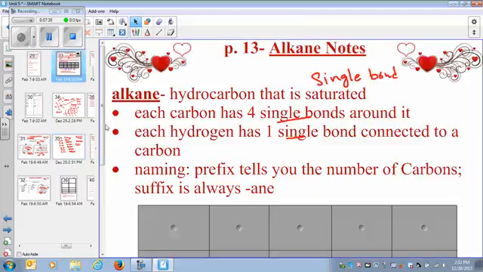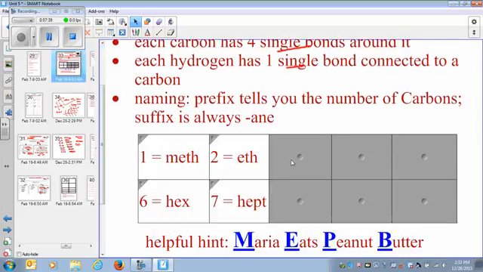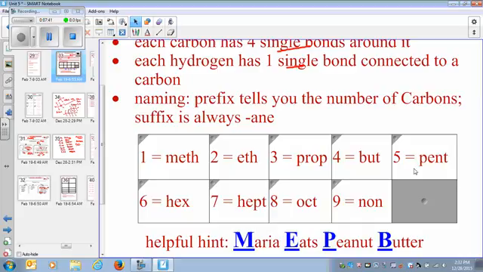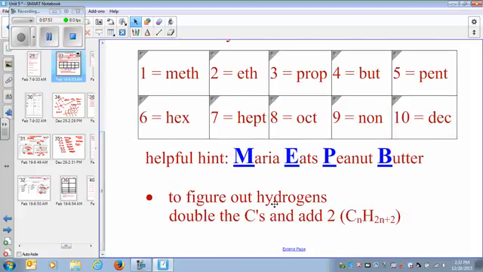If I show you all this for taking notes: methane, ethane, propane, butane, pentane, hexane, heptane, octane, nonane, decane. You need to memorize the first 4: methane, ethane, propane, butane. And you just add CH2, and this is the general formula. It is CnH2n+2. This is the general formula of alkanes.